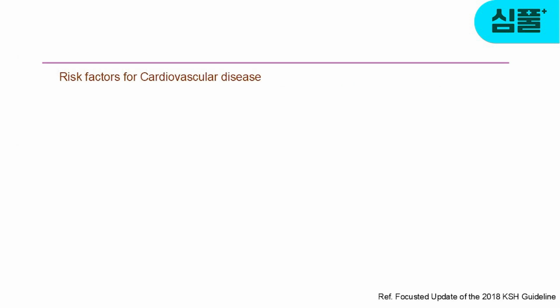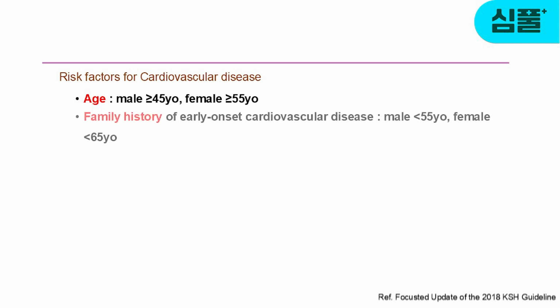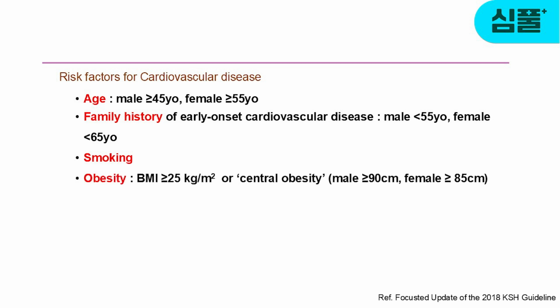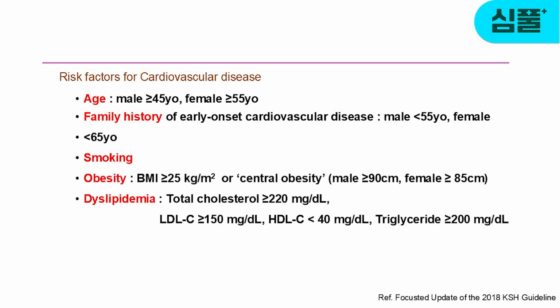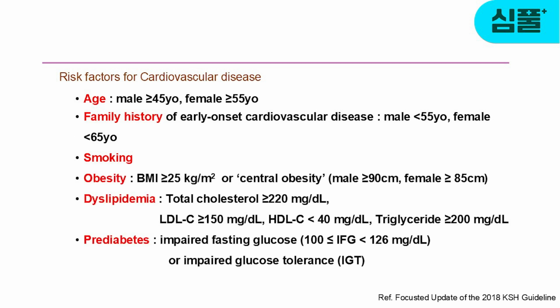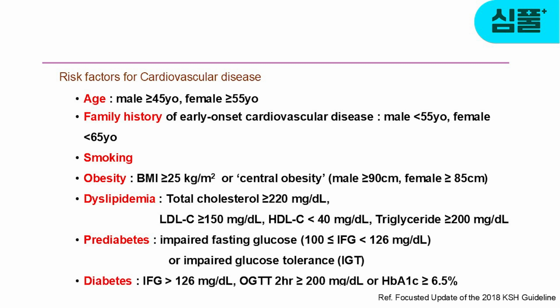First, let's look at the risk factors for cardiovascular disease. You can refer to the pharmacotherapy textbook or the hypertension treatment guidelines. According to the hypertension treatment guidelines, there are 7 risk factors. 1. Age. 2. Family history of early cardiovascular disease. 3. Smoking. 4. Obesity. 5. Dyslipidemia. 6. Prediabetes. 7. Diabetes.